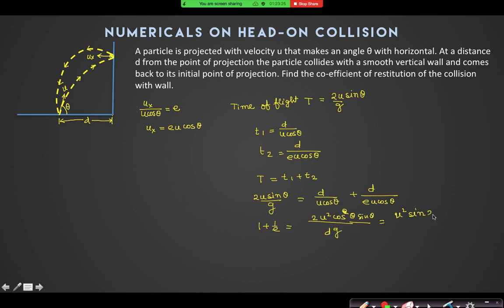So u square sine 2 theta divided by d into g. So what is e? It's d into g divided by d into g minus u square sine 2 theta. Yes or no? Yes, sir.